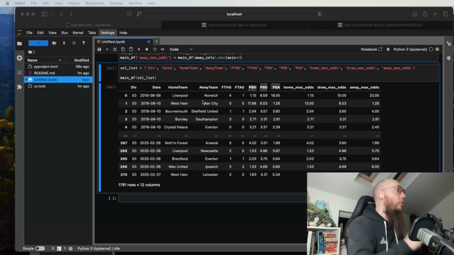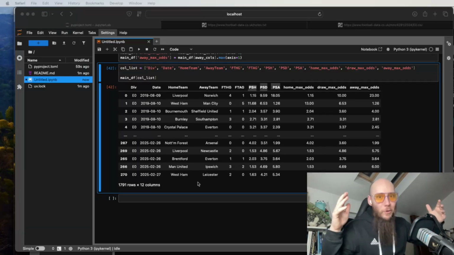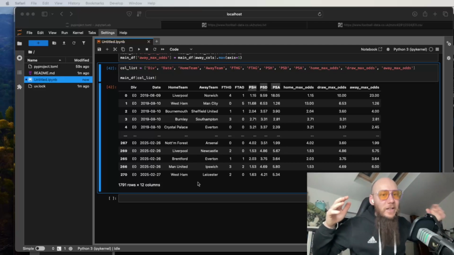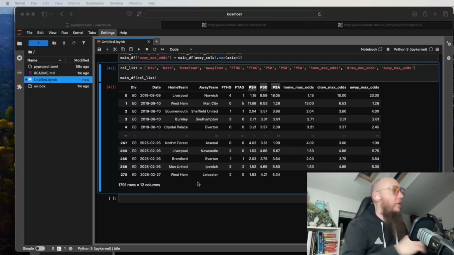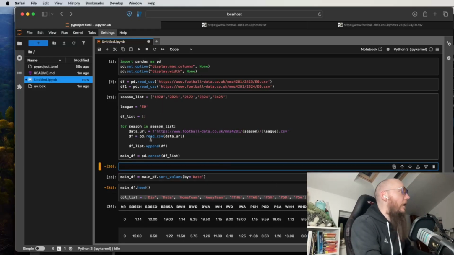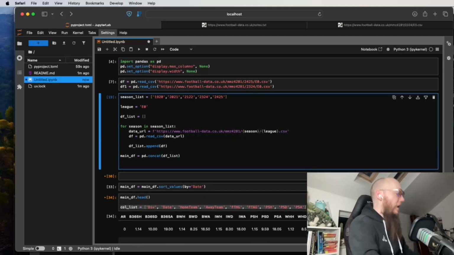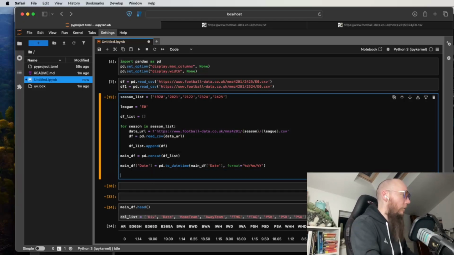The final thing we're going to do is tidy up our code. Okay, this is now like typical data science territory. I've just got this notebook that's all over the place. It's got everything everywhere. Let's tidy it up and get it so that coherently we can run from top to bottom and get the data frame that we want. So let's start here. So we've got this season list, we've got a league. Let's take this line of code here and put that into there so that we are turning the date into something cogent.